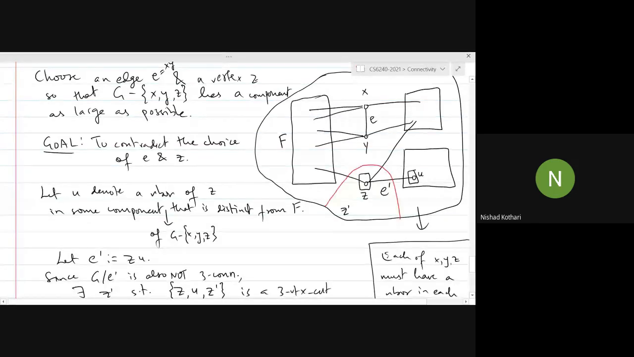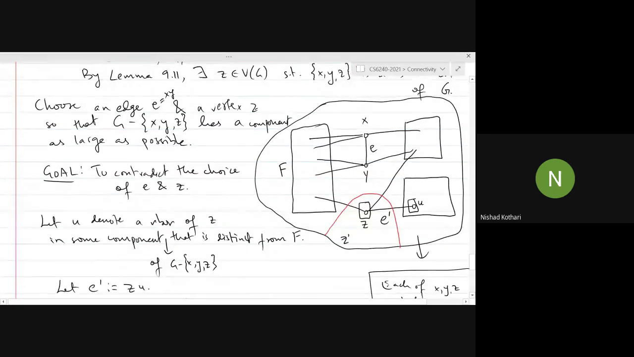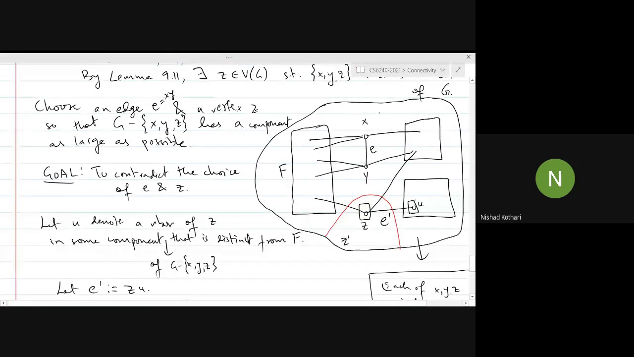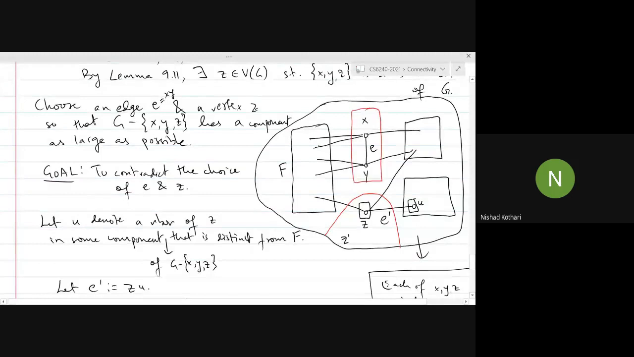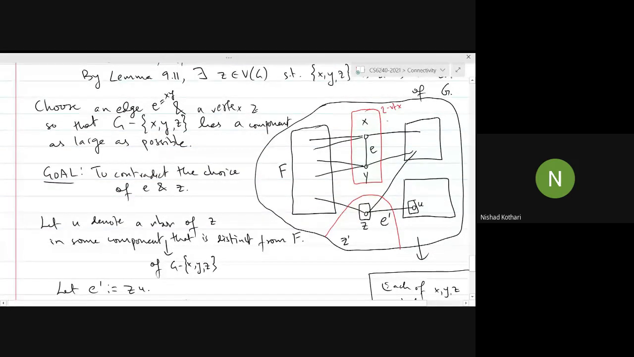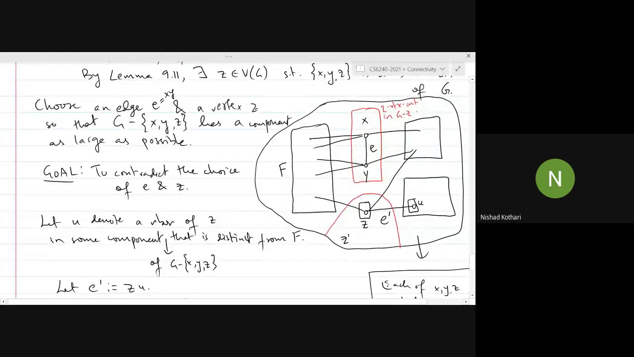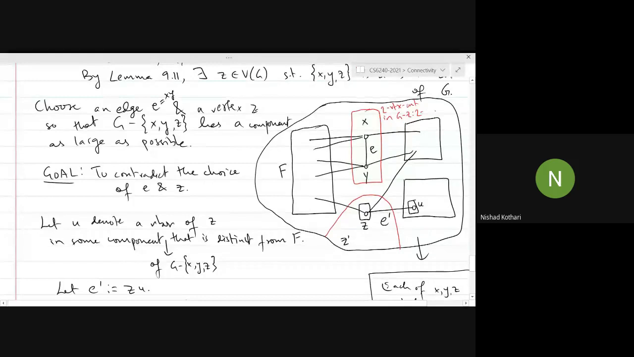Okay? And in this 2 connected graph, XY is a 2 vertex cut. This is a 2 vertex cut in the graph G minus Z. And this is 2 connected. G minus Z is 2 connected. Okay?